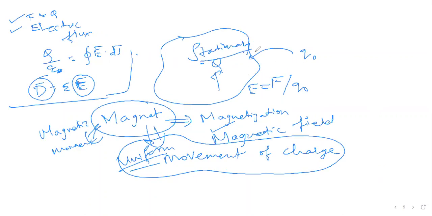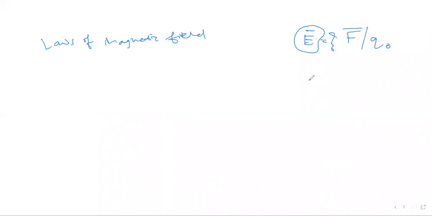See what we do, we bring a test charge, so there is a charge capital Q and there is a field due to this charge, and we bring another test charge, right? We bring another test charge, and whatever is the force acting on this test charge, force acting per unit test charge gives us the electric field, right? Is this clear? Yes. Okay. Now, can we define magnetic field also in a similar fashion?